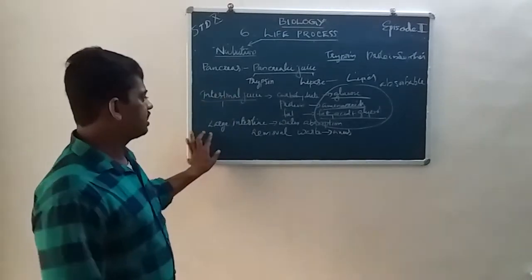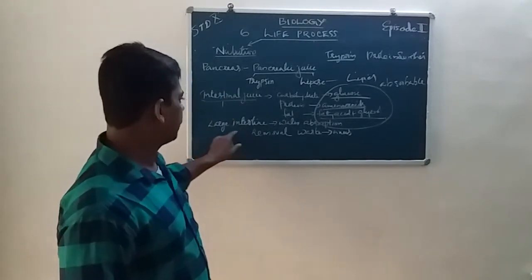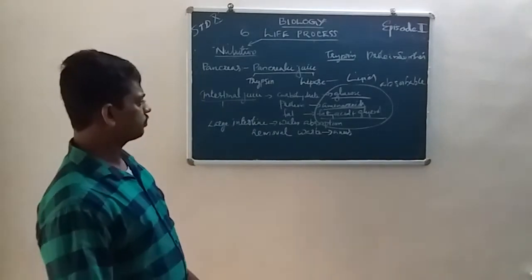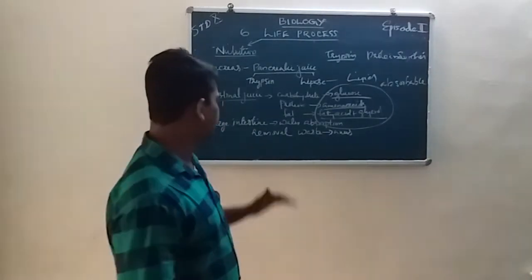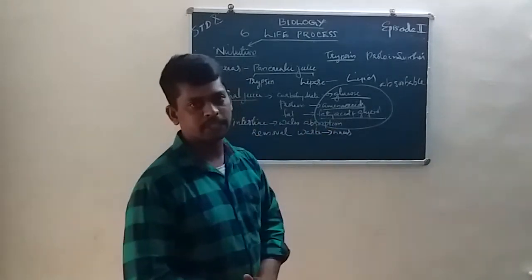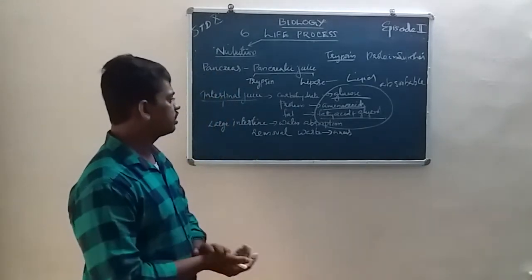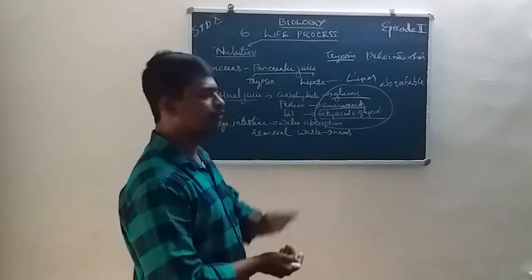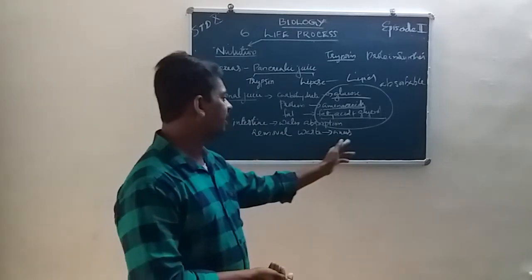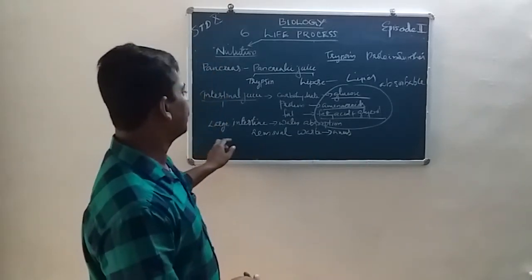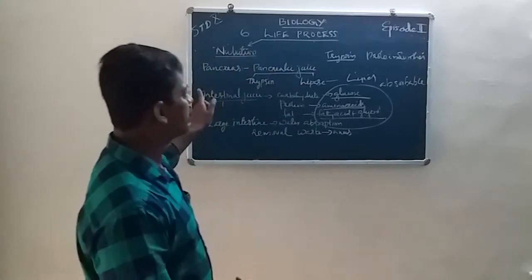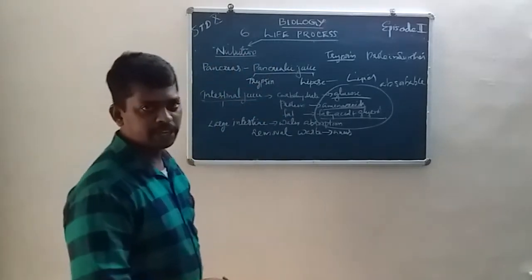Then the next part is the large intestine. The main function of the large intestine is water absorption. The next function is the removal of waste material through the anus. These are the functions of the large intestine. This is nutrition in human beings.